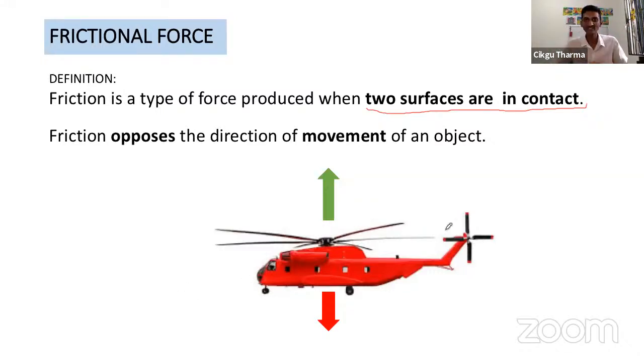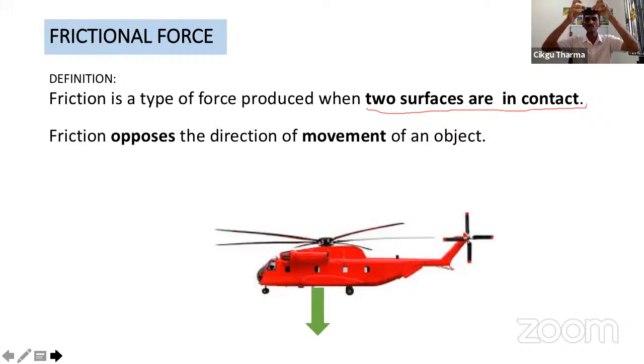All right, let's give another example. Let's say the helicopter now wants to land, so it's slowly moving down. When it's moving down, the movement is down. Where is the direction of the friction? It opposes, so it must go up like this. The red arrow is the direction of the friction. Can you see?